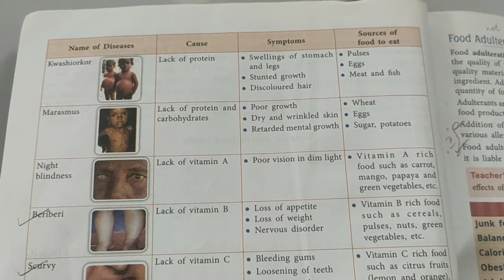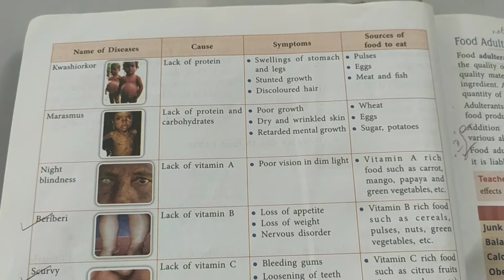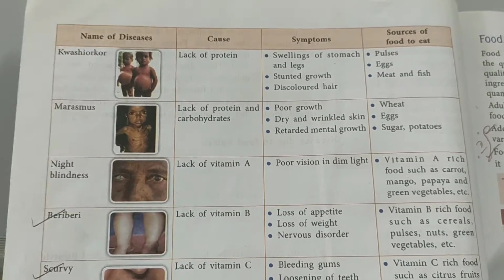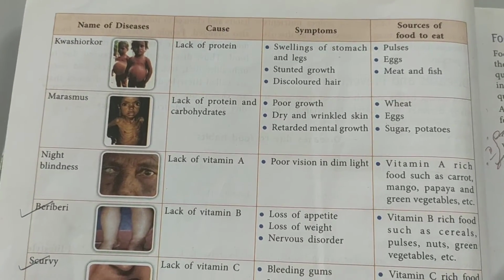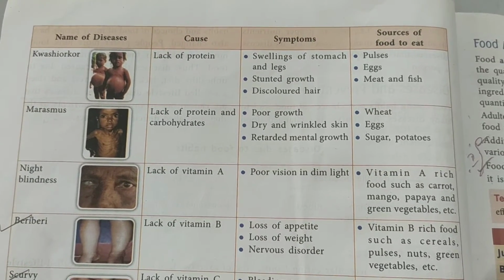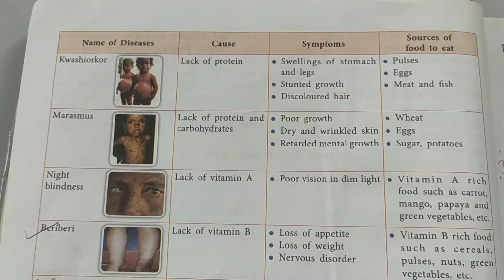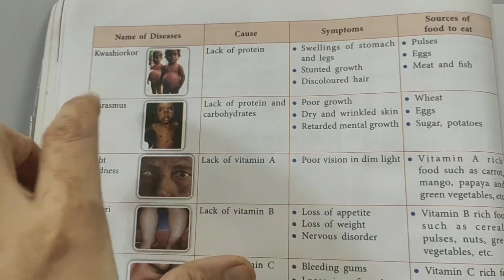Children, on page number 38, a very nice table is given. It very clearly shows the deficiency diseases. First we will discuss kwashiorkor, the first disease.